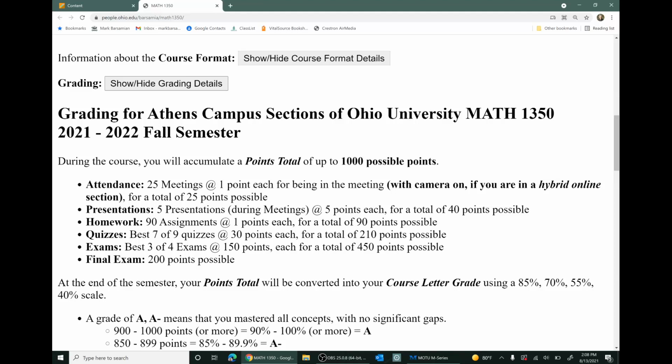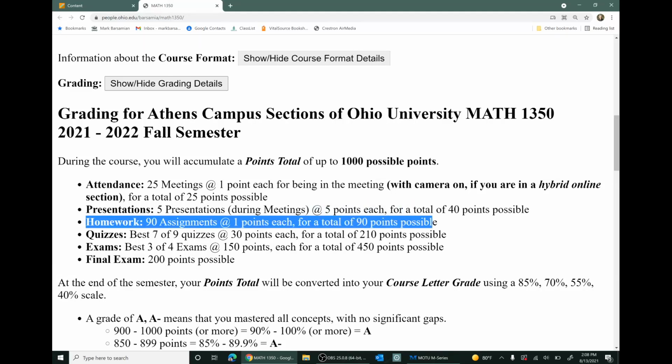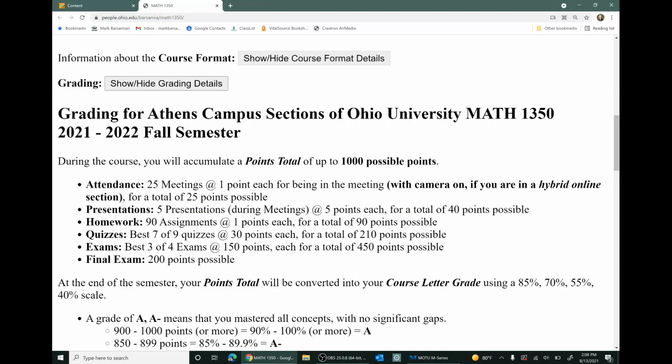You'll accumulate points by doing homework. There are 90 homework assignments, 1 point each. That's 90 points possible. You'll take quizzes. I'll keep 7 of your best 9 quiz scores. So 30 points each. That gives you a total of 210 points possible from quizzes.